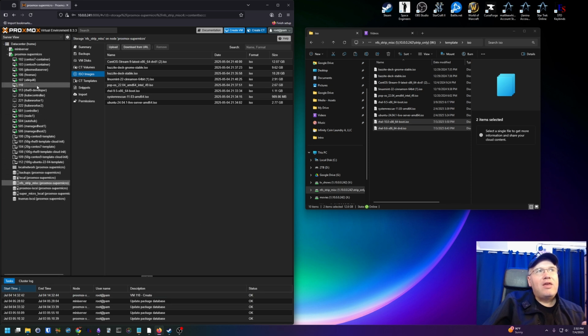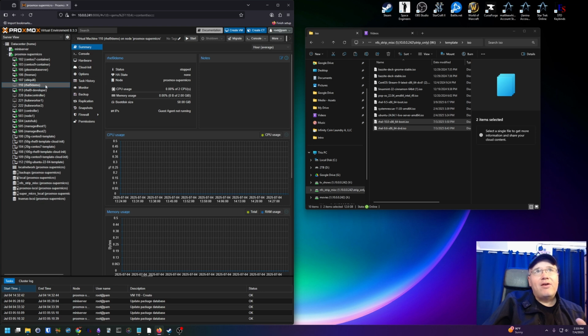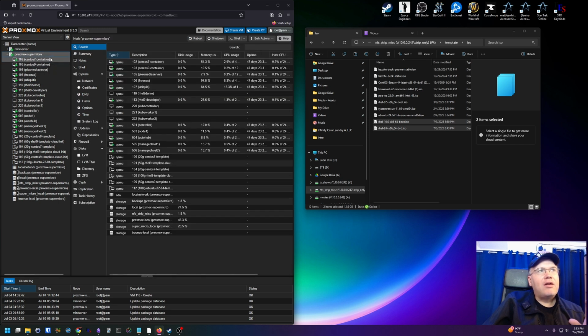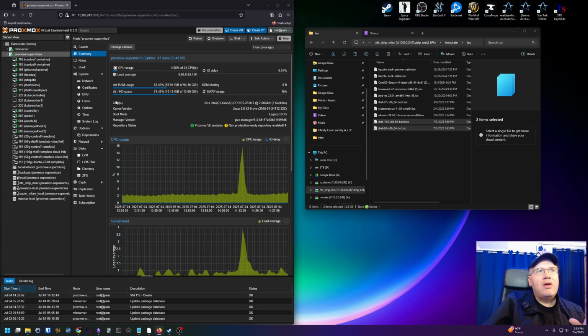Now, once we do that, you can see here on the left-hand side, it's starting to build the base VM. We've done no installation, of course, but it's getting all that ready. So we click on RHEL 9. Now, I've found, at least with my hardware, I can't speak for other hardware, mine's kind of old. As you can see here, I'm going to show you. This is my hardware right here. It's an old Super Micro that I bought off eBay long ago. And as you can see, I have an old Xeon processor.